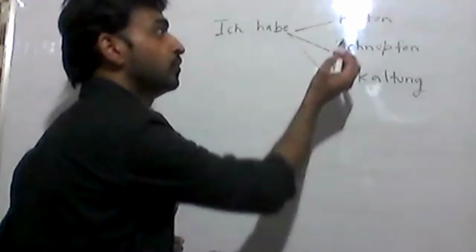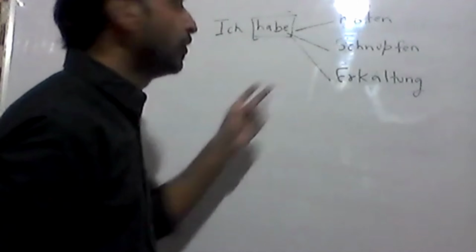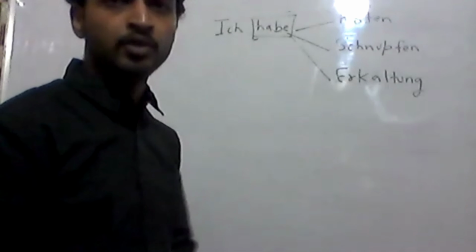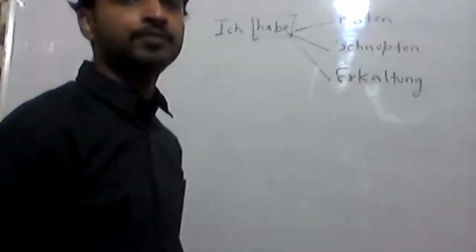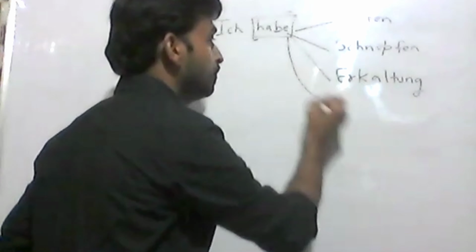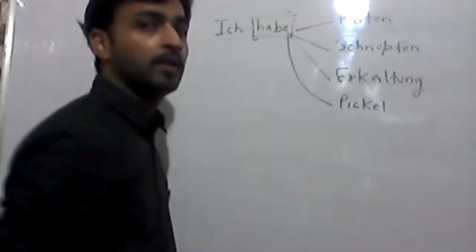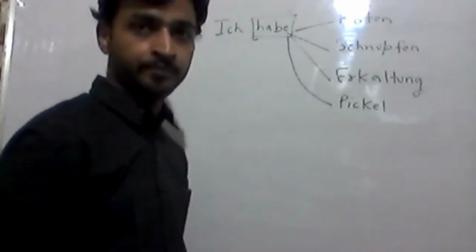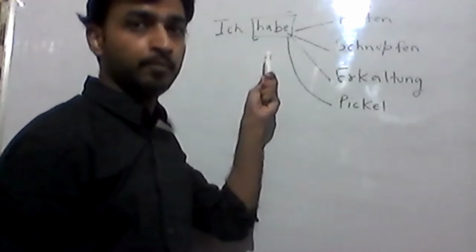So the verb is haben. Haben is the verb that we are using. Ich habe Husten, cough. Ich habe Schnupfen, flu. Ich habe Erkältung, cold. Ich habe Pickel. Pickel means pimple. So you will not use wehtun. The verb is haben. Remember.